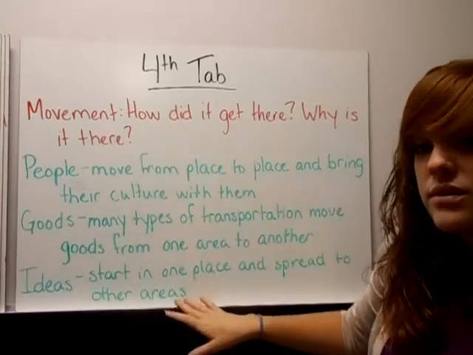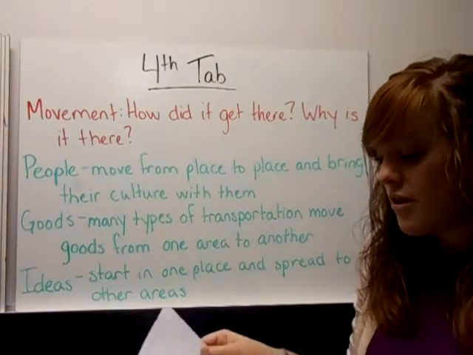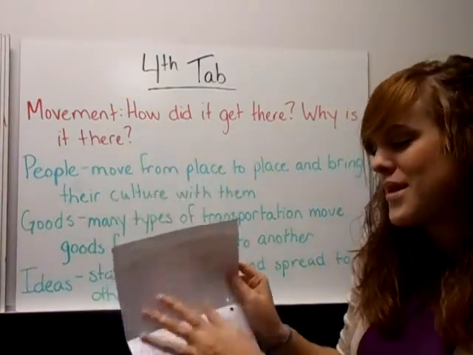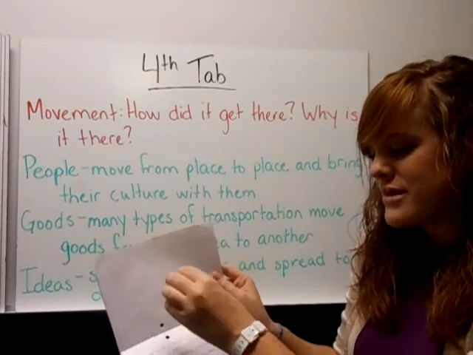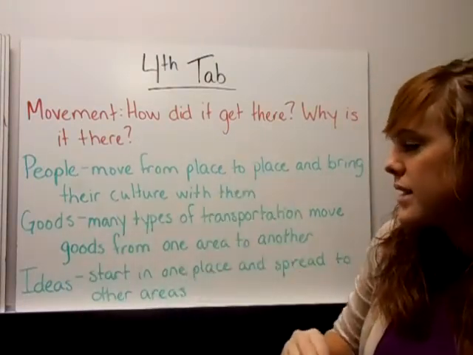Now all this green writing needs to be on your tab wherever you want. You have a lot of room. As we go down in the room, the room gets bigger, so you can write on the top or the bottom or wherever you choose. But all that green needs to be written down.